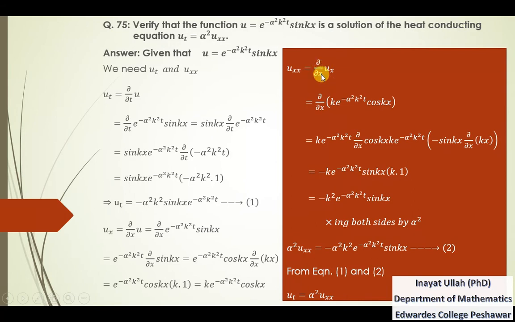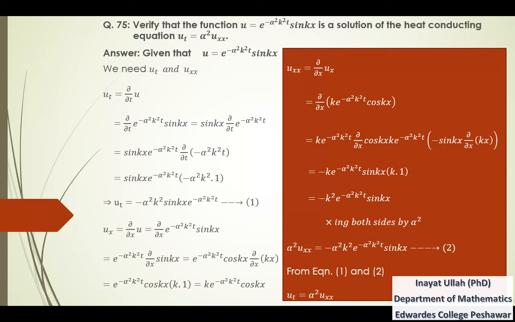Now we need to find the second partial derivative of u with respect to x, that is the partial derivative of ux with respect to x, and ux is obtained here. So replacing ux, and that is the partial derivative with respect to x. These two factors will be kept constant, will be written outside this derivative, and we are left with the partial derivative of cos kx with respect to x.